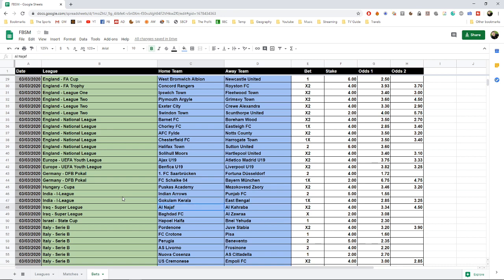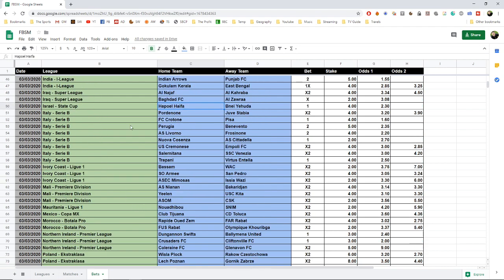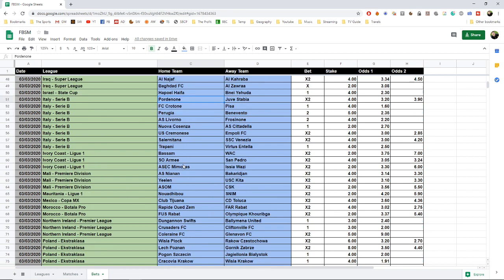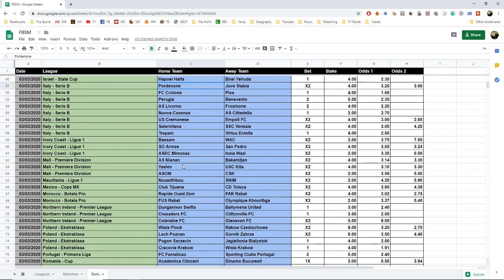In the Iraq Super League we bet on Al Karaba or a draw, and we bet on a draw in Baghdad against Al Zawra. Then in the Israeli State Cup we have Hapoel Haifa to beat Bnei Yehuda. And then we continue with the Italian Serie B, where we start with Pordenone against Juve Stabia.